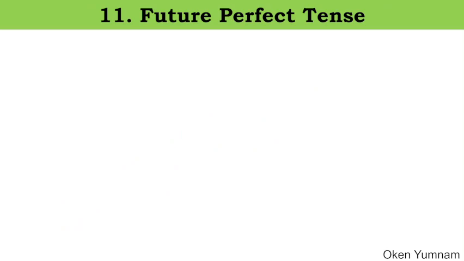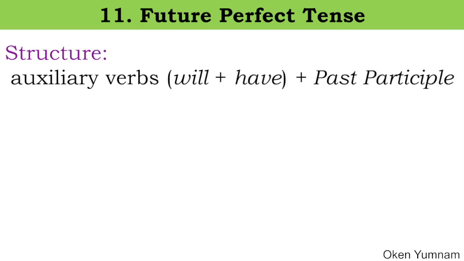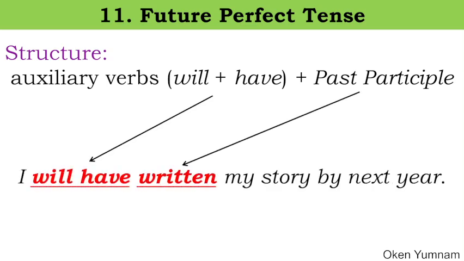Coming to future perfect tense. It has got a structure: auxiliary verbs will and have followed by the past participle. See the example here. I will have written my story by next year. Will have, these are the auxiliary verbs, and written is the past participle form of write.